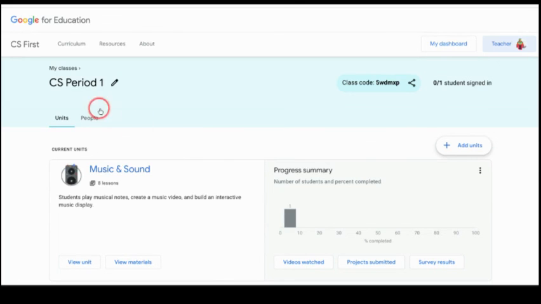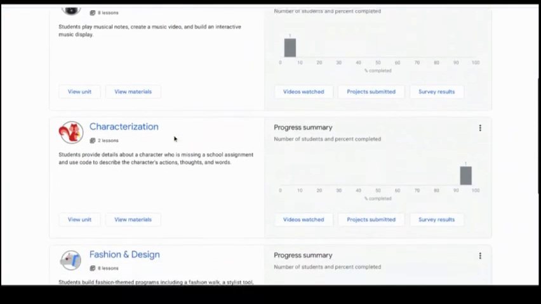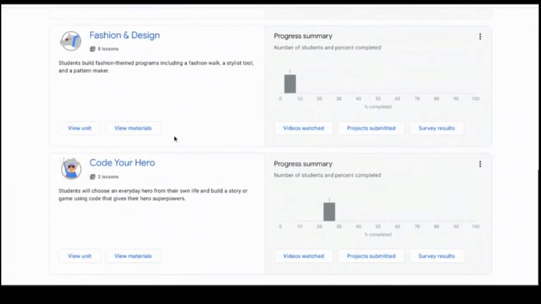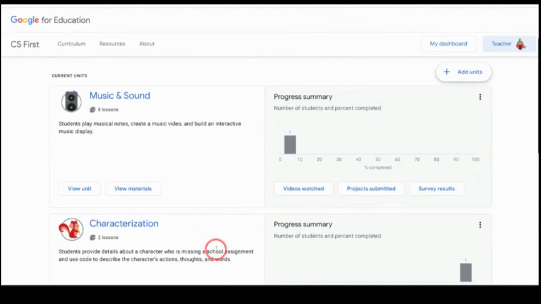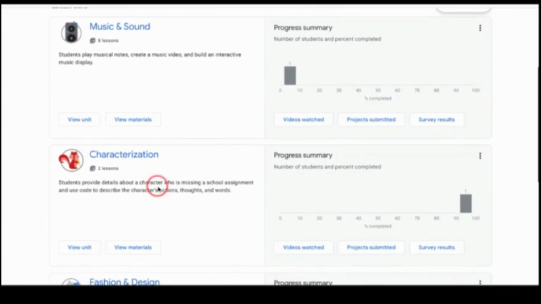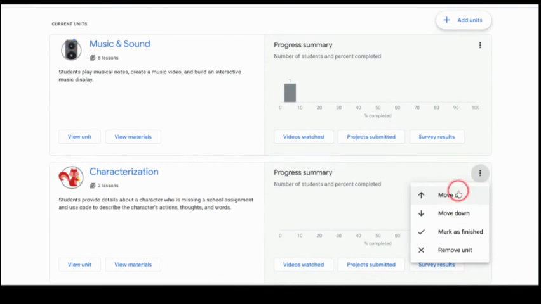So as you can see here in my CS Period 1 class, I have multiple units assigned to this class. I have 4 units in here. And characterization unit, I'm done with it. I don't want it to appear here with my current units anymore. So I can actually click on the 3 dot menu. I can rearrange it. I can move it up. I can move it down in the current list. Right? But I want to mark it as finished.